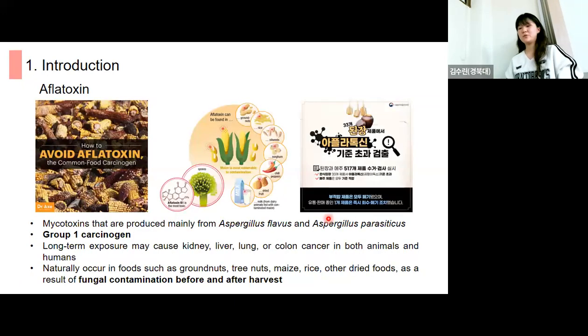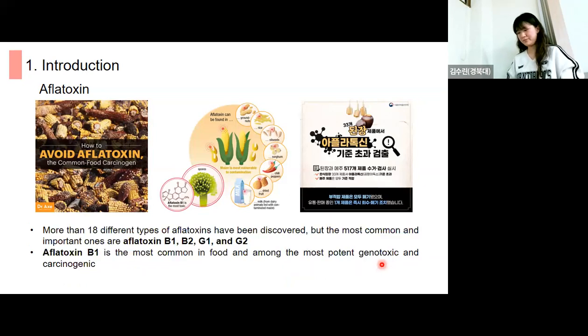So what is aflatoxin? Aflatoxin is a mycotoxin that is produced mainly by Aspergillus flavus and parasiticus. This is well known as a group 1 carcinogen, and long-term exposure to aflatoxin may cause kidney, liver, lung, or colon cancer in both animals and humans. This aflatoxin naturally occurs in foods such as groundnuts, peanuts, maize, rice, and some dried foods, as a result of fungal contamination of food before and after harvest.